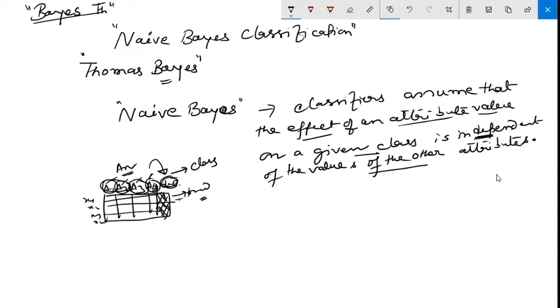Apart from that, Bayes theorem is named after Thomas Bayes, an English mathematician. Here one concept is called hypothesis. What is hypothesis? Let's say H be some hypothesis. Hypothesis means the thing that we are going to predict.